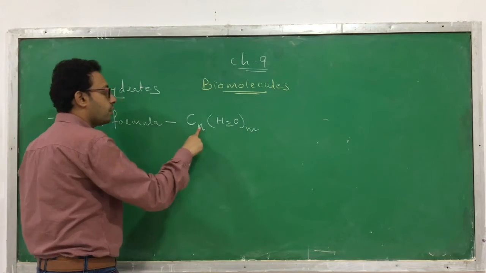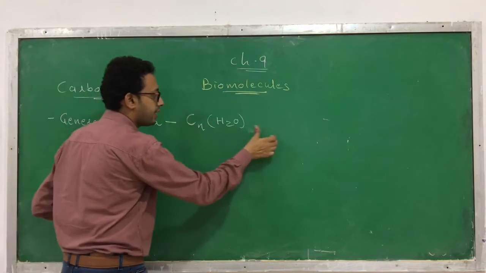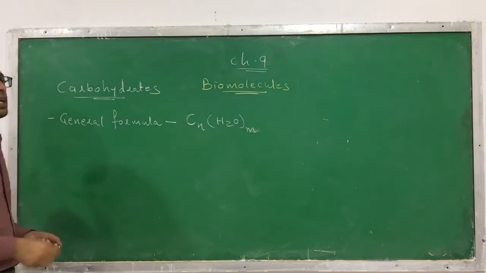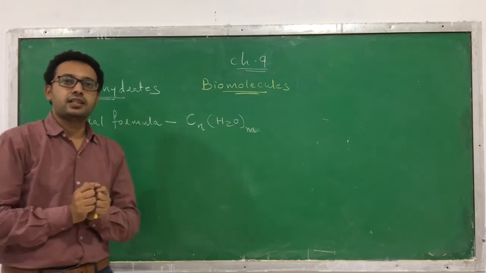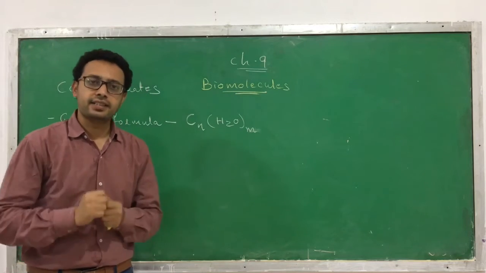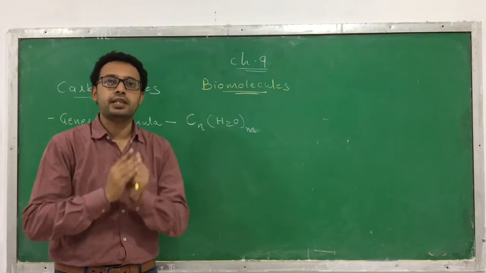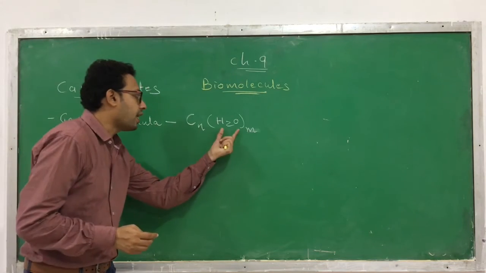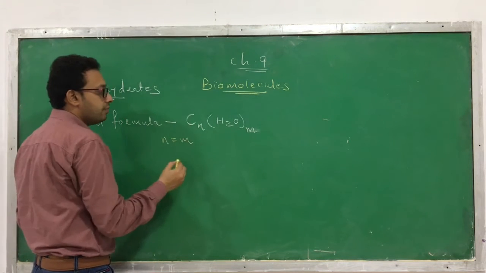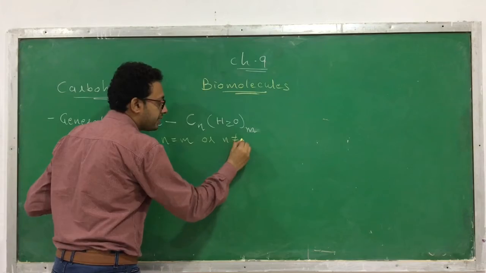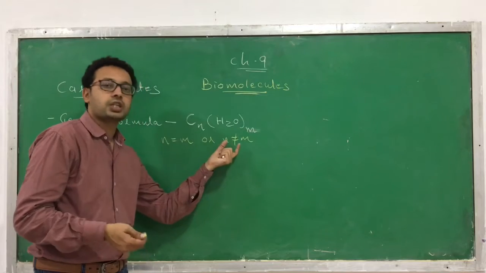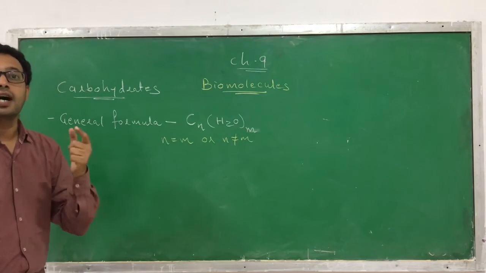CnH2O(M). Hydrates of carbon. I again write over here M. So they are the hydrates of carbon, what we call carbohydrate. It is not necessary that it is always hydrates of carbon. We also have a few exceptions, but we don't go into that detail because you are learning very preliminary carbohydrates. So these are the hydrates of carbon, where the values of N and M may be the same or may not be the same. We have both cases.